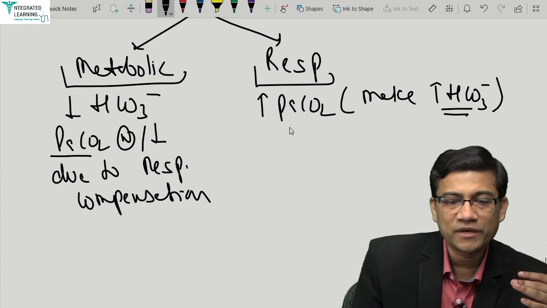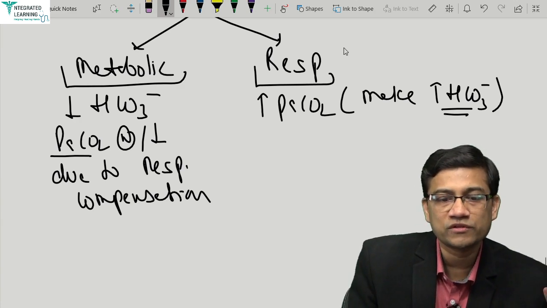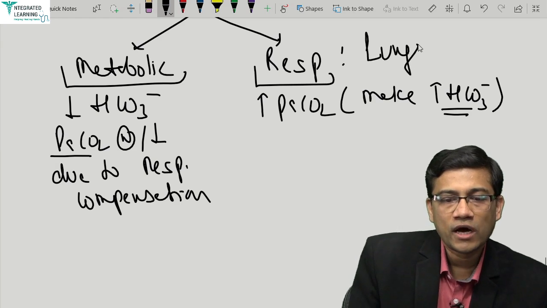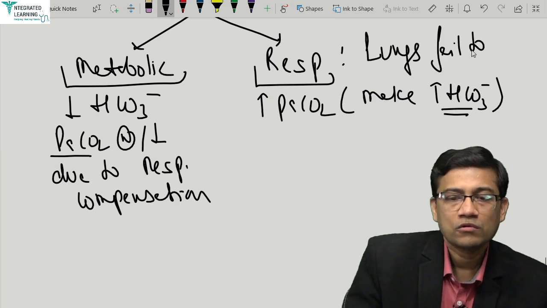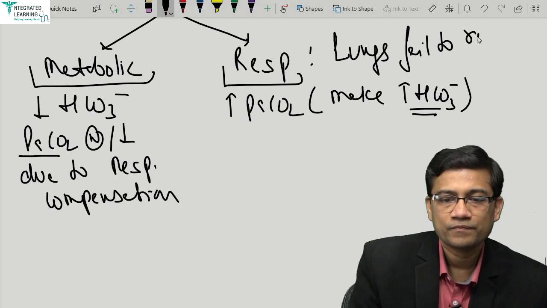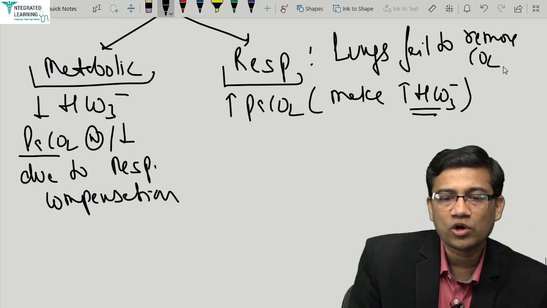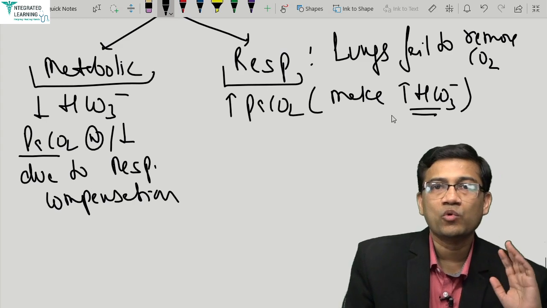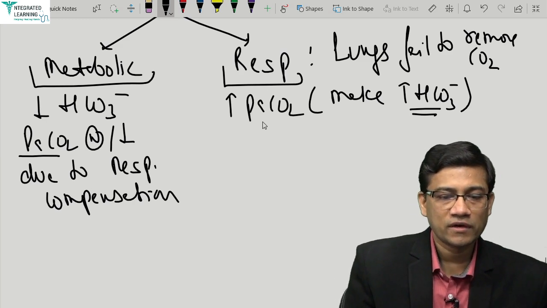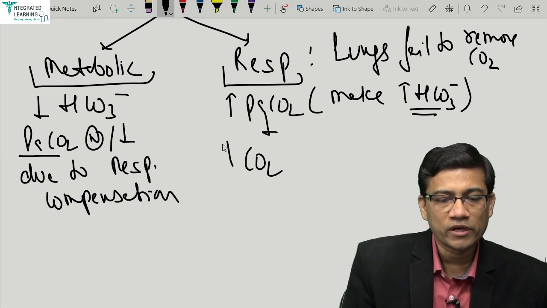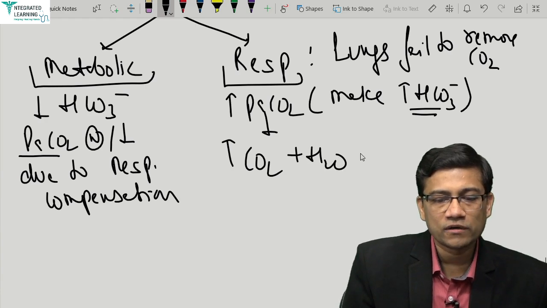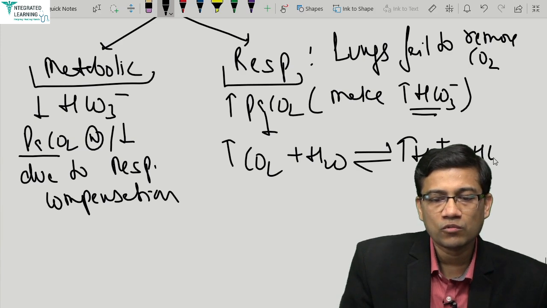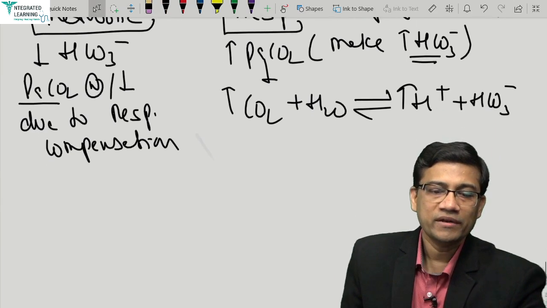And in respiratory acidosis, the lungs fail to remove CO2, which causes a buildup of carbon dioxide. When carbon dioxide levels rise, CO2 reacts with water, making more H plus and also more bicarb, because the reaction is shifting this side.